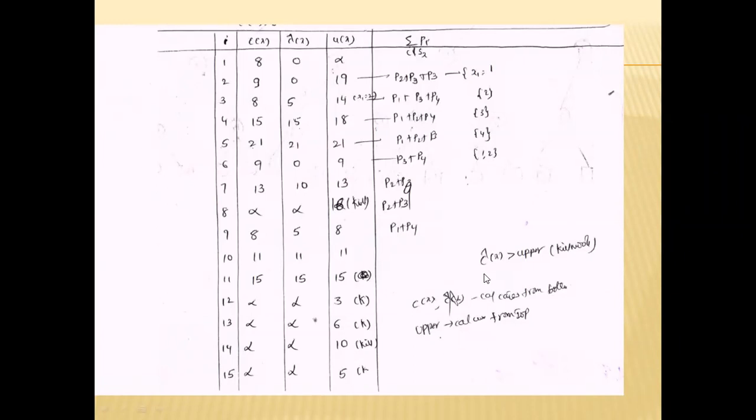Suppose any node has C cap X greater than the upper bound; the node is killed. That means the node cannot generate children and cannot be expanded further to find the answer node. So tomorrow we will find the answer node. That is how we find the answer node. Tomorrow we'll discuss how we find the answer node.